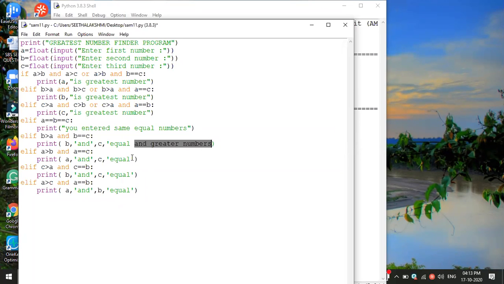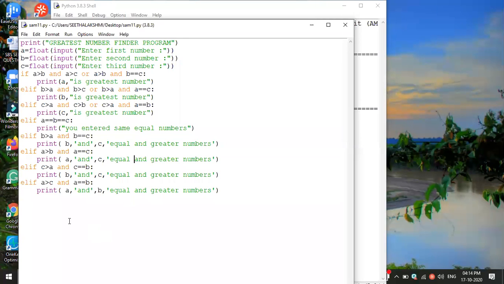Okay, let me copy this code and we will paste it. Again quote, and I close the quote. Okay, that's all. Now the problem is solved. So let me give one space. Yeah, fine. So then we made a proper program, I think. So you can take the screenshot of the program now.